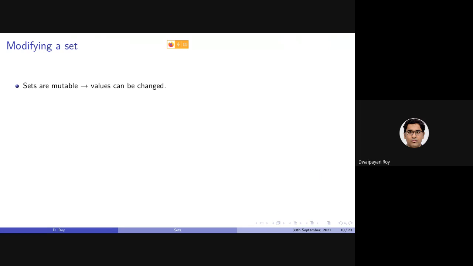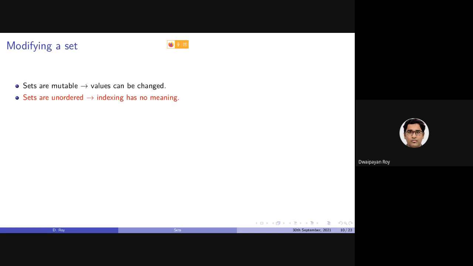So the next operation on sets is how to modify a set. As we stated when we started our discussion on defining sets, sets are mutable. That is, given an existing set, we can add new items to it or remove items from it.